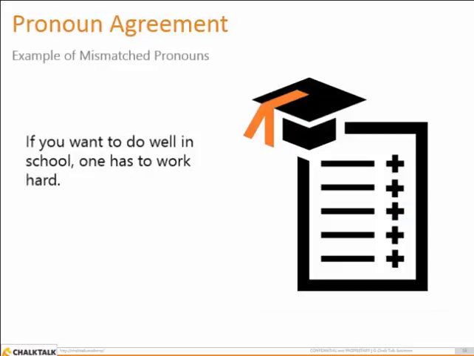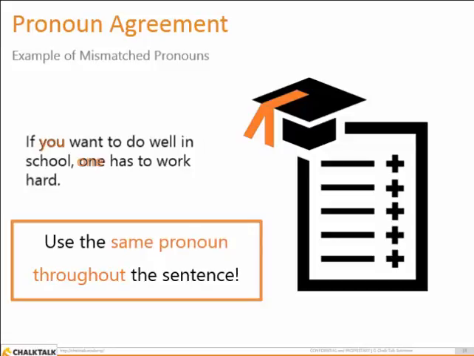Here's a case of pronouns being mismatched. If you want to do well in school, one has to work hard. The combination of you and one is incorrect in this sentence. Remember to use the same pronoun throughout the sentence. If a sentence uses the pronoun you, then the sentence must continue with the pronoun you. If a sentence uses the pronoun one, then it must continue with the pronoun one.